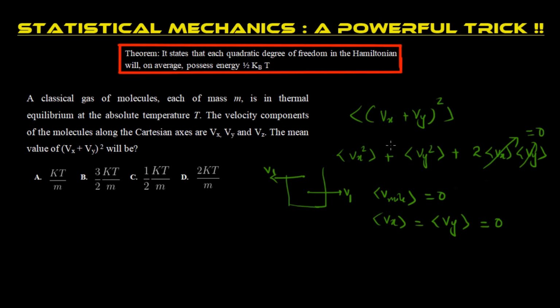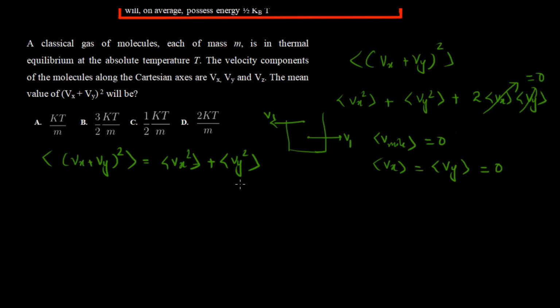So the average of (Vx plus Vy) the whole squared will be the average of Vx squared plus the average of Vy squared, right? Now we are going to apply the equipartition theorem. This is a two-dimensional system. This is a classical gas and it has no potential energy, it's not mentioned in the question.